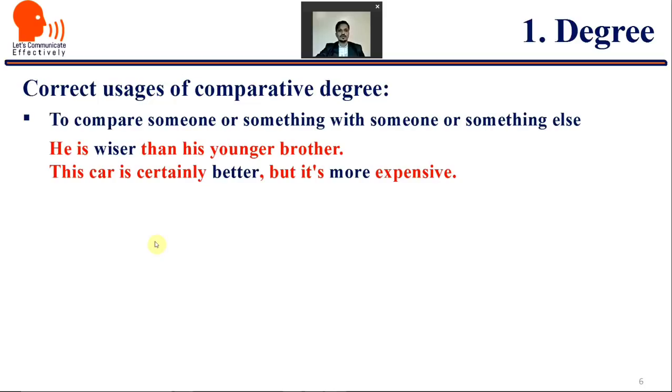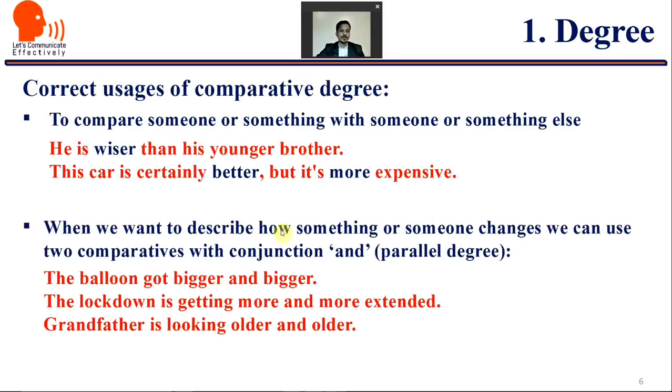Let us see the correct usages of comparative degree now. To compare someone or something with someone or something else is the simplest definition of comparative degree. Like he is wiser than his younger brother. Between two brothers, the comparison is between two brothers. This car is certainly better, but it's more expensive than the other car. When we want to describe how something or someone changes, we can use two comparatives with a conjunction, and it is also known as parallel degree.